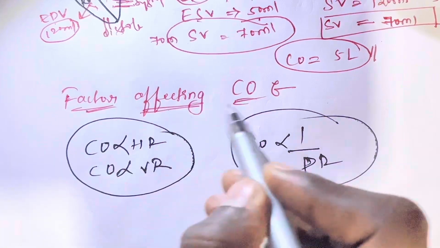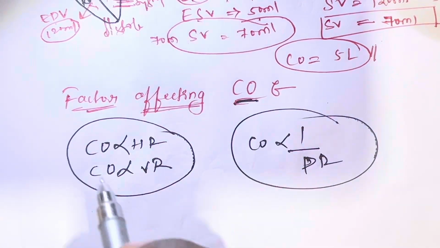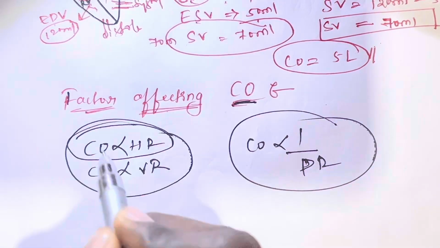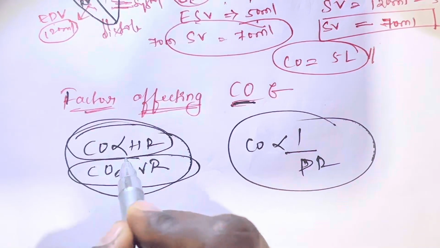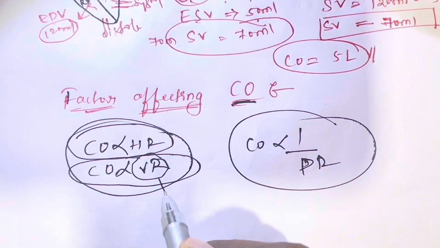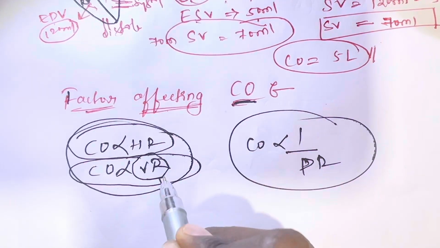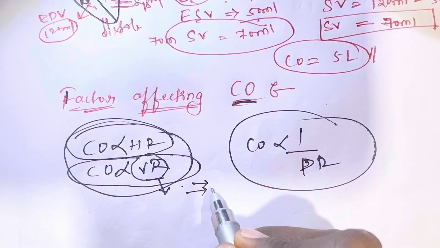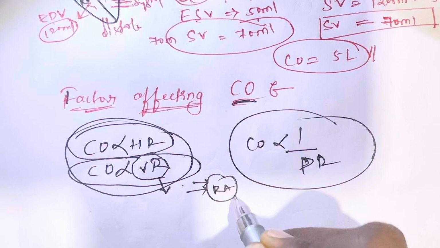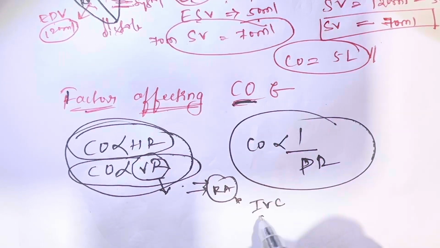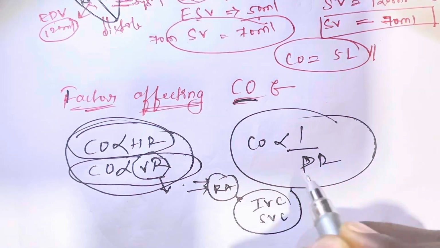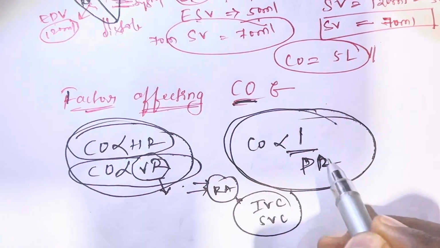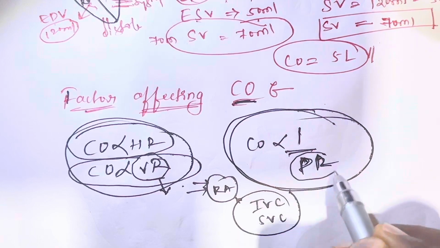Now we are studying the factors affecting the cardiac output. What are all the factors which will affect the cardiac output? Cardiac output is directly proportional to the heart rate, and directly proportional to the venous return. As I told you before, venous return means the amount of blood reaching or filling the right atrium from the inferior vena cava and superior vena cava. And cardiac output is inversely proportional to the peripheral resistance. I told you about the peripheral resistance before.